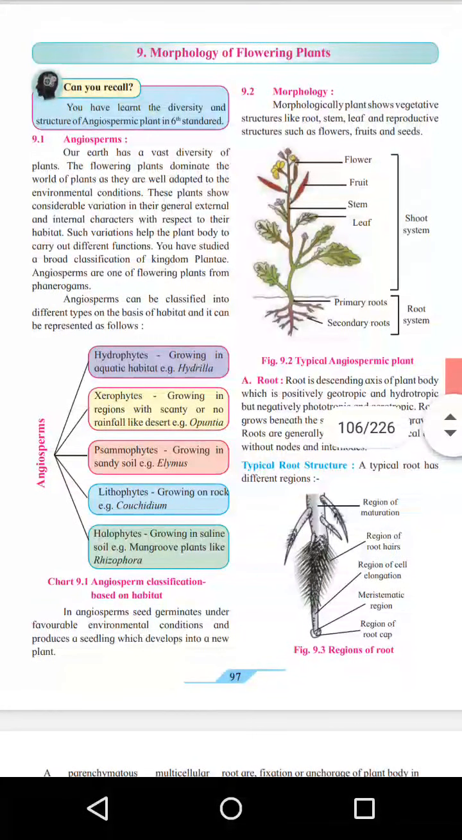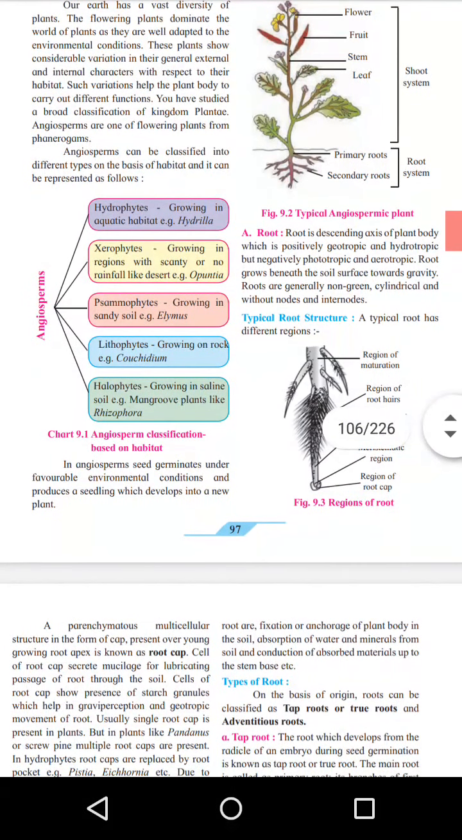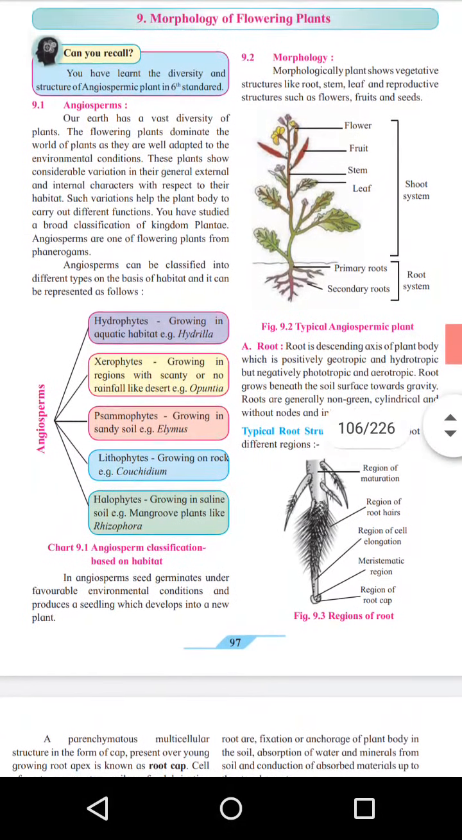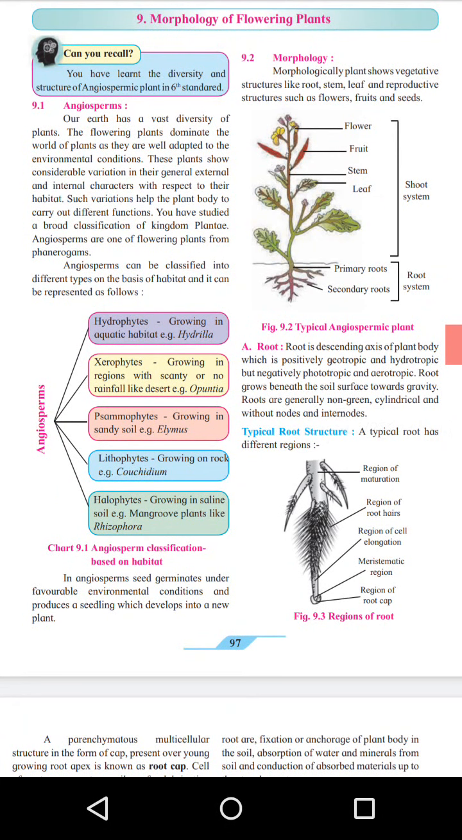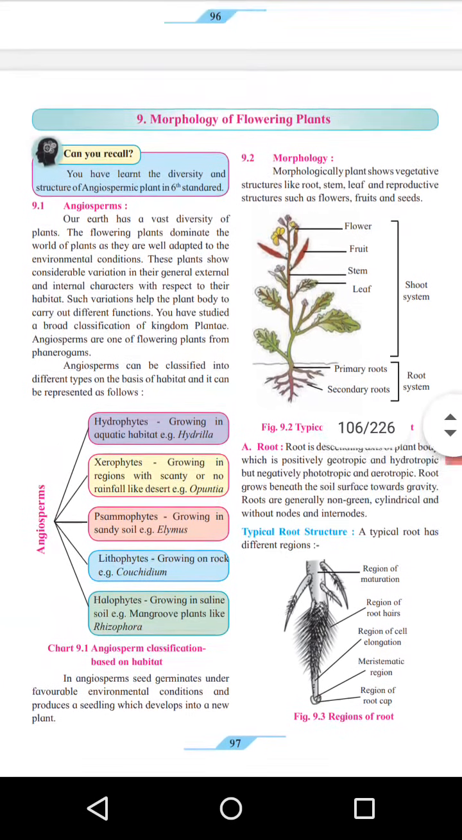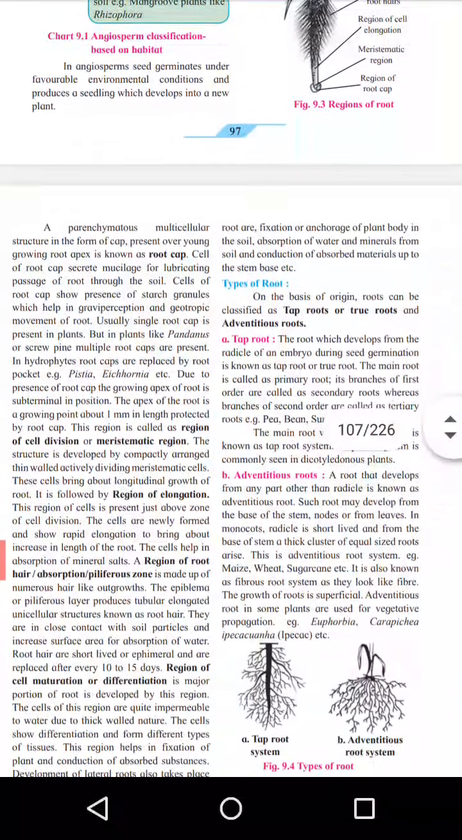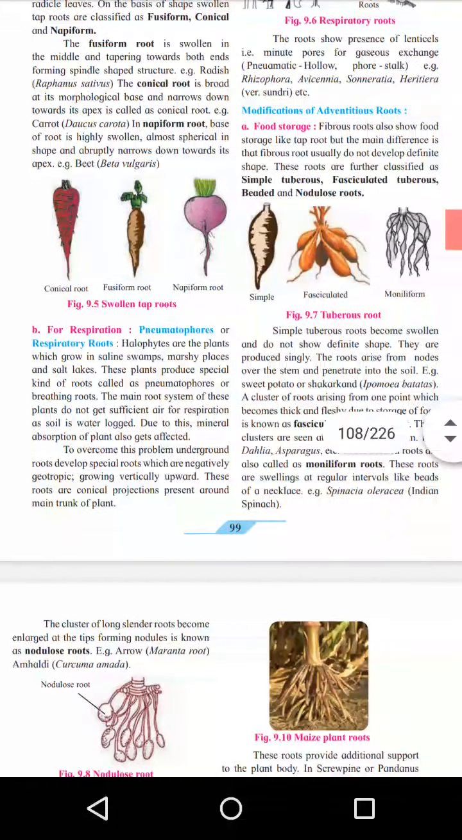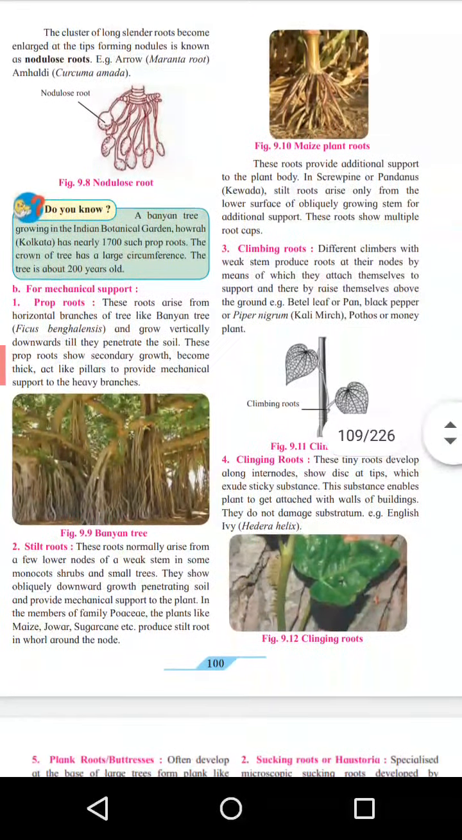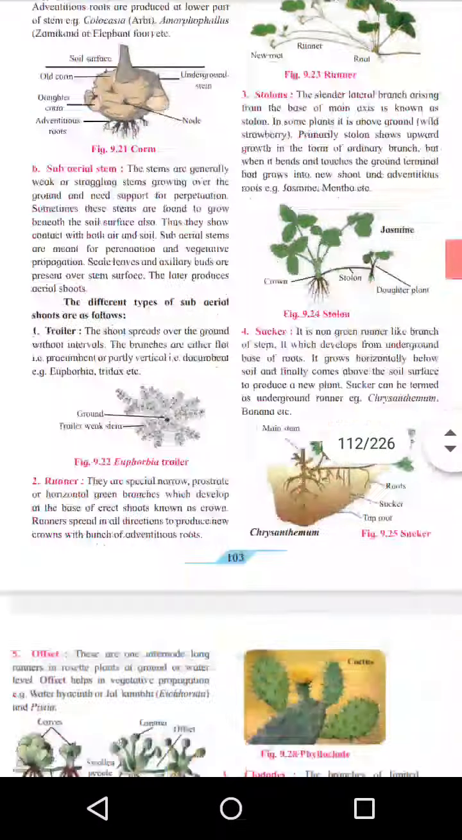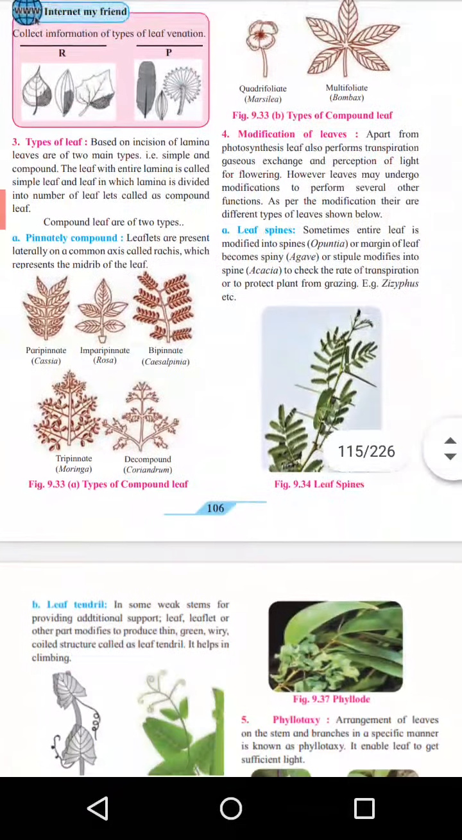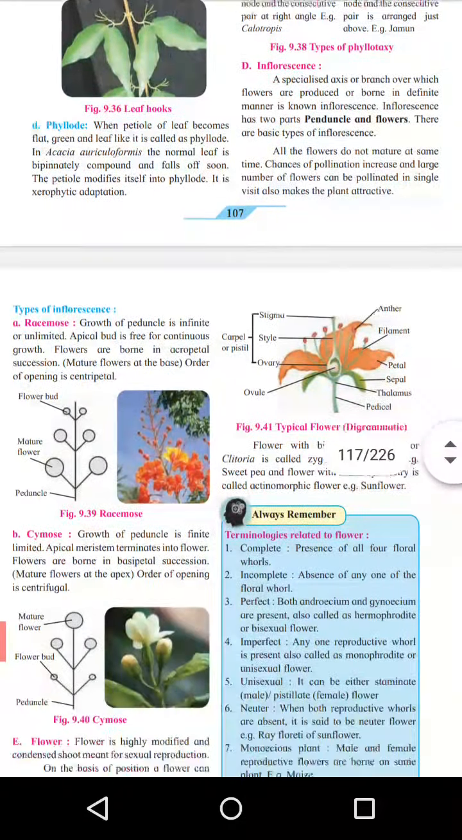Then the next topic is morphology of flowering plants. Flowering plants means angiosperms. All the characters of angiosperms are included in this topic, all the kinds of types. Generally we know that a plant has some parts: root, stem, leaf, flower and fruit. In this topic, type of root, type of stem, type of leaves, type of flowers and type of fruits we will see in detail. All these things are included in this topic. It is a very interesting and very good topic.